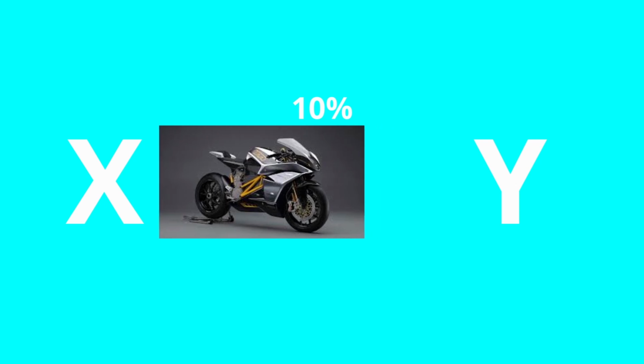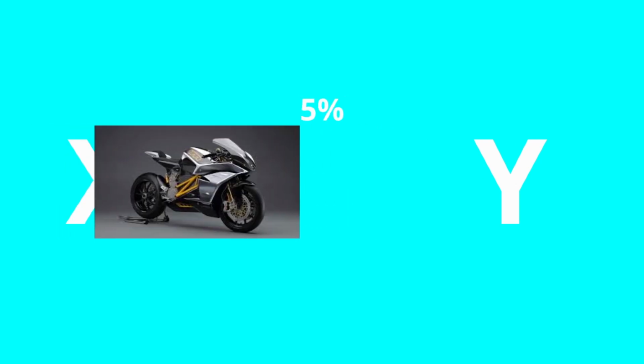Let's consider two countries, X and Y. Now imagine that they sell motorcycles to each other. Then X would charge 10% import duty on bikes from Y, and Y charges 5% import duty on bikes from X. In this scenario, you can see that bikes from X would be comparatively cheaper in Y due to the lower taxes. But on the other hand, bikes from Y would be costly in X due to higher taxes.